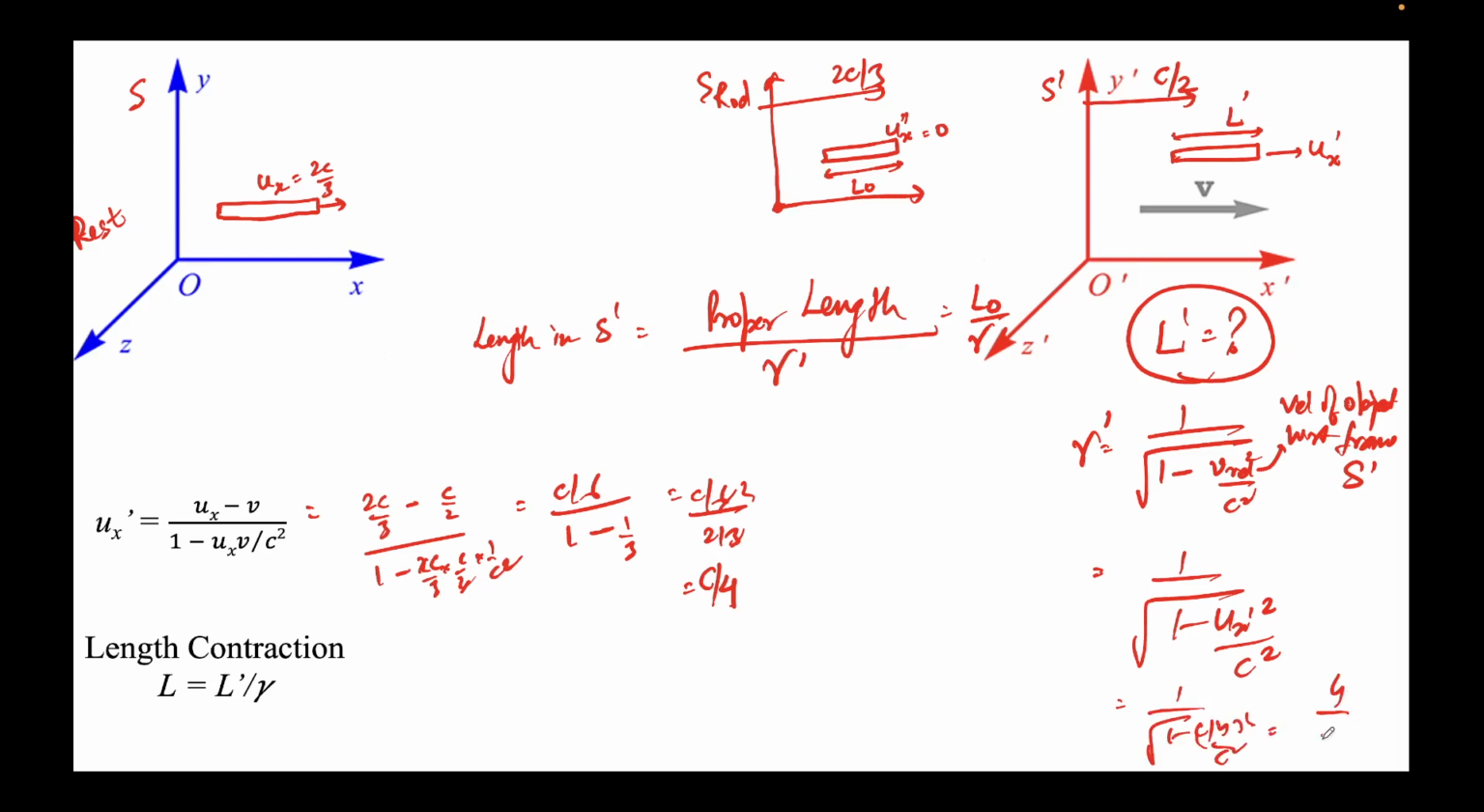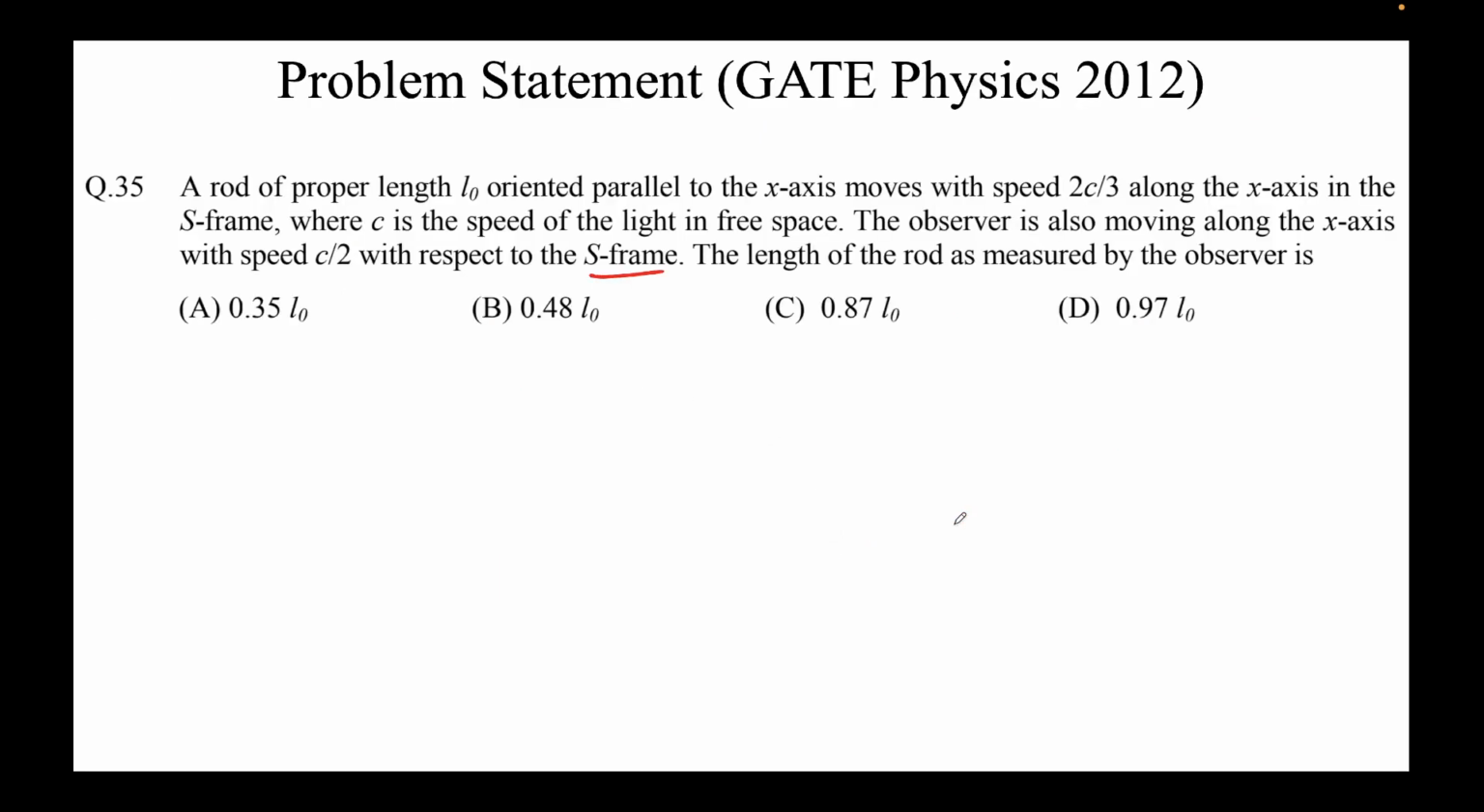So this will be 4 upon root 15. Okay, now I need my calculator. So this will be root 15 L0 by 4, and square root 15 is 3.87 divided by 4. So this is coming out to be 0.968 L0. So proper length in S prime is coming out to be 0.968 L0. So 0.968 L0 was our answer, which is the closest option, option D.